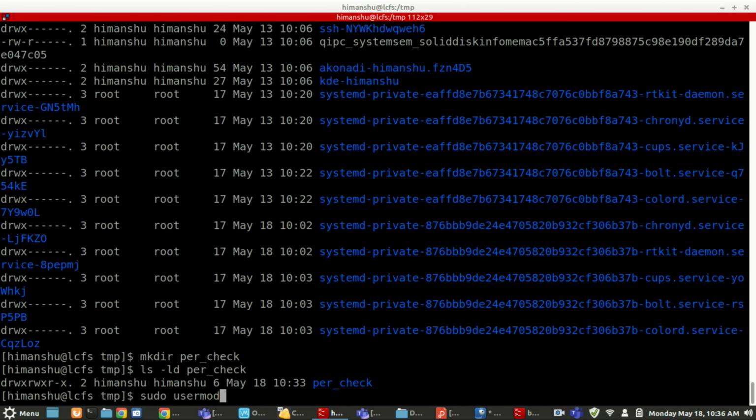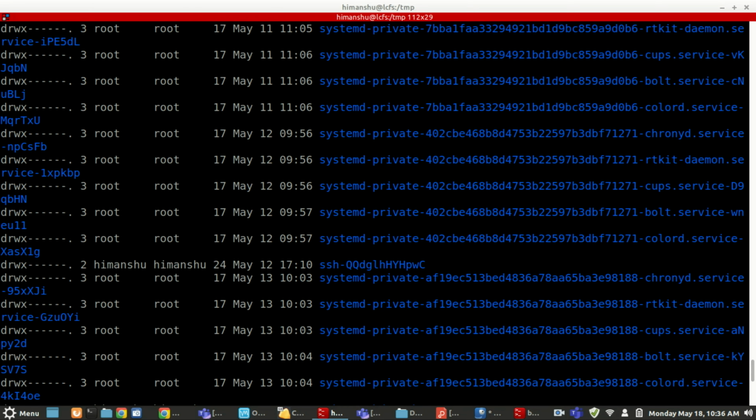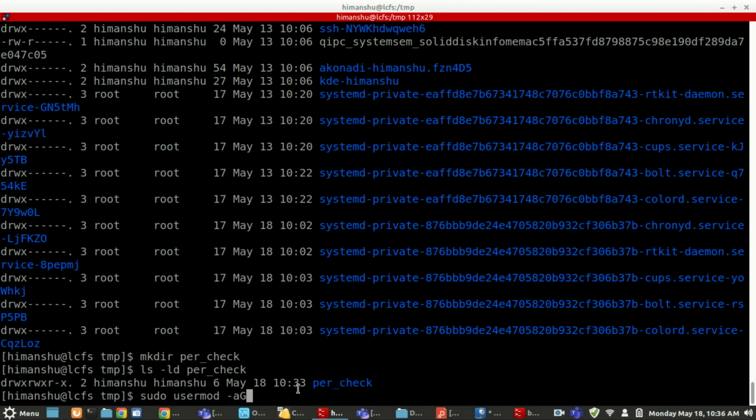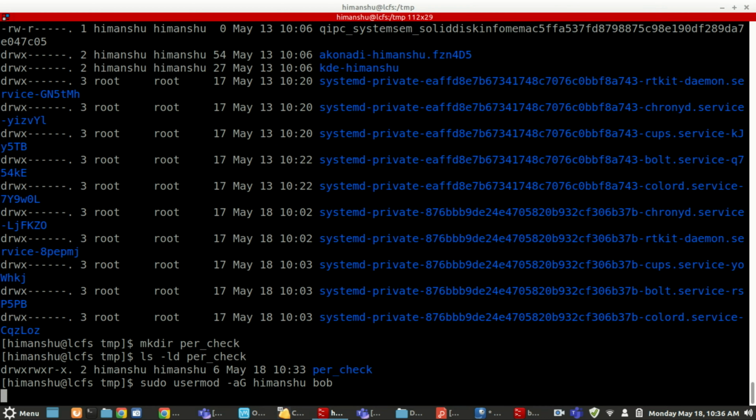Sudo usermod. User modifications also cannot be done by other users unless they have permissions. So I'm giving the Himanshu group, not the Himanshu user, to Bob.